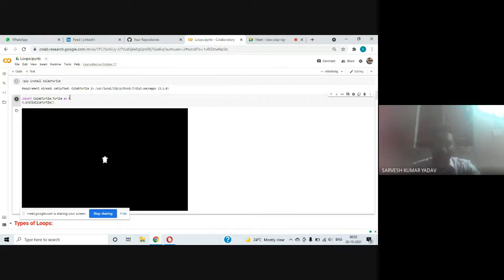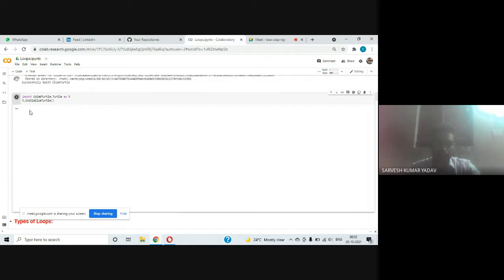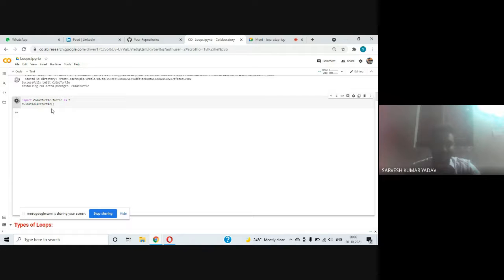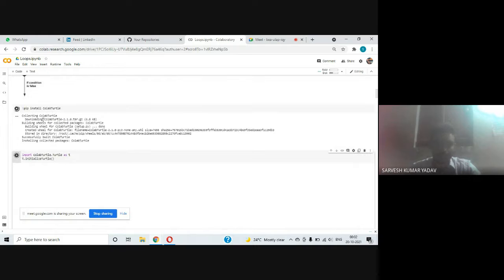Here you can take any variable as an alias, such as t, p, or r, and you have to initialize it in the current notebook. Drawing tools and the graphical interface are then present in this notebook. Okay, let us install this ColabTurtle.